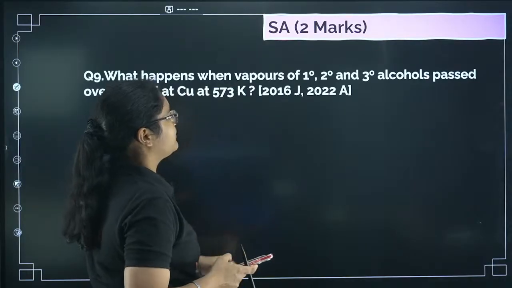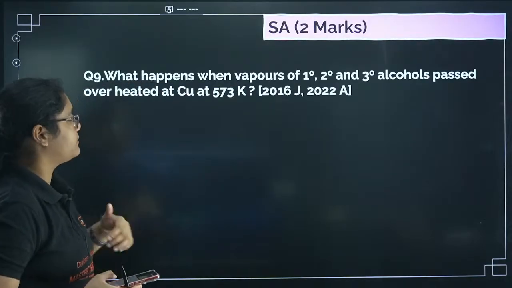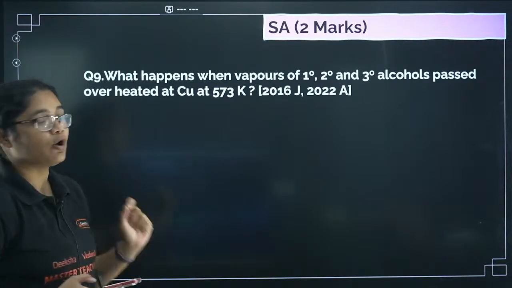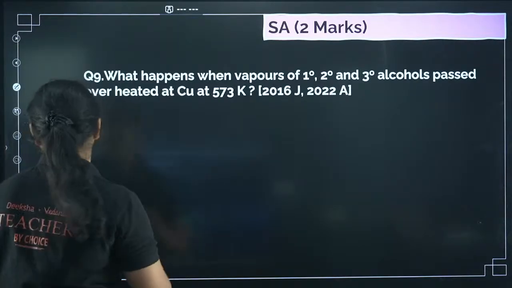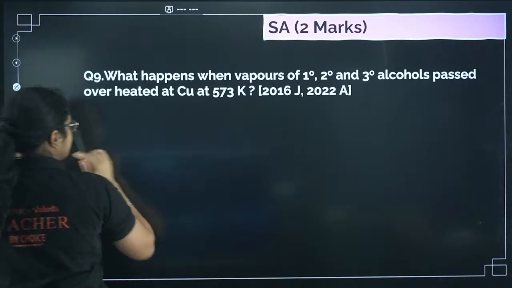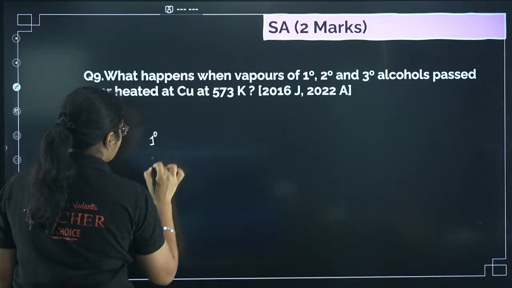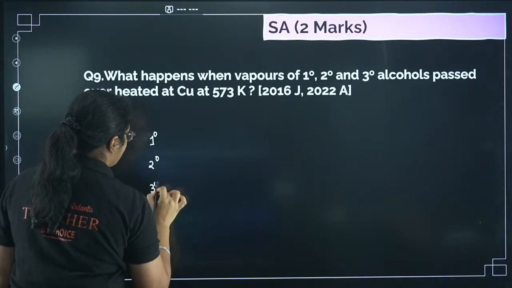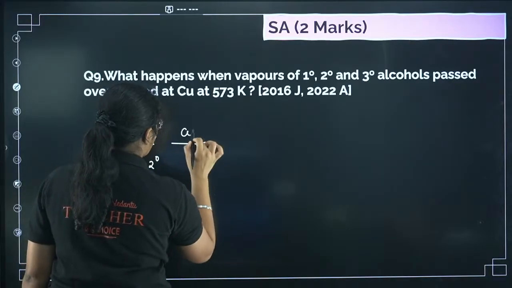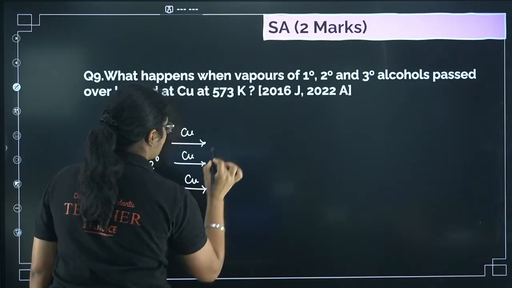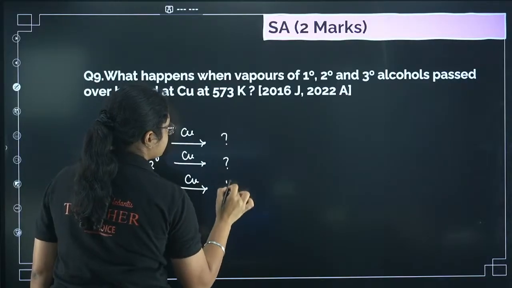What happens when vapors of primary, secondary and tertiary alcohols are passed over heated copper at 573 Kelvin? This is an important question. If you have primary alcohol, secondary alcohol and tertiary alcohol and you react with copper at 573 Kelvin, what will be the products formed here?